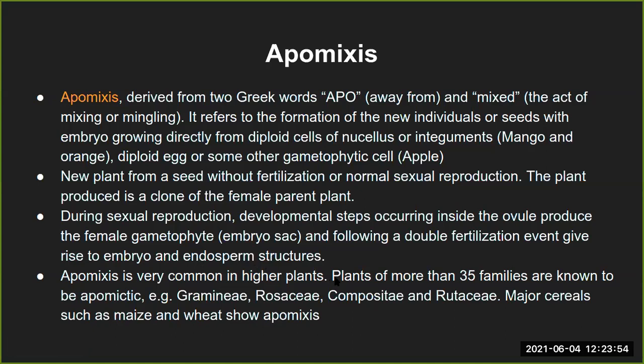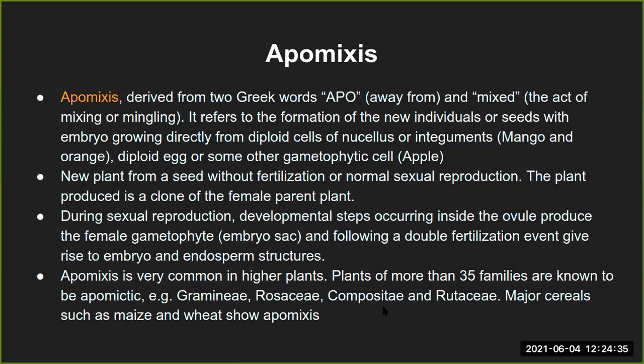But in this, apomixis is very common in higher plants, specifically those which grow into bigger tree-like structures, especially the Gramineae and Rosaceae families. Rosaceae does not literally correspond to the rose flower, but there are several more trees. Again, you can go back to your biological classification and check which trees. But Gramineae and Rosaceae are the common families that we see around us as our desi trees.